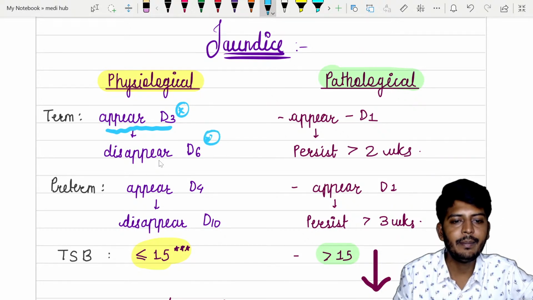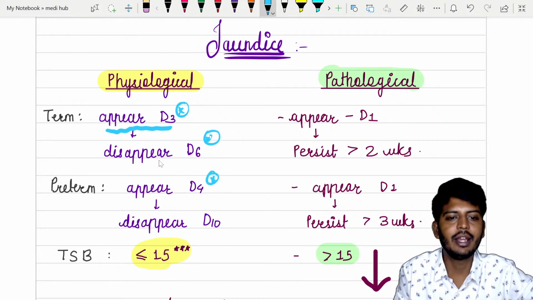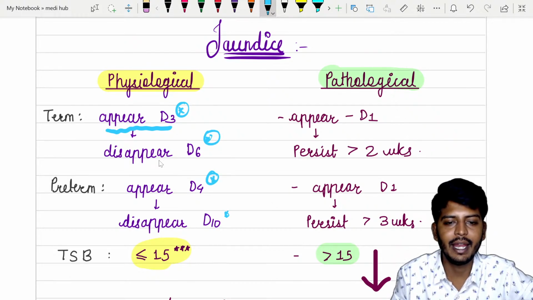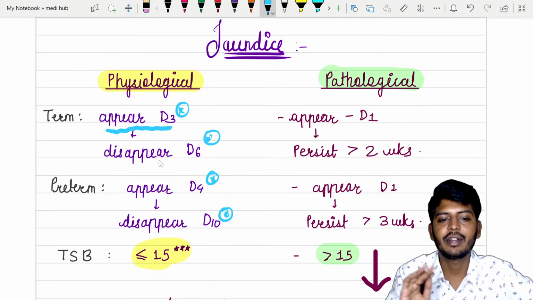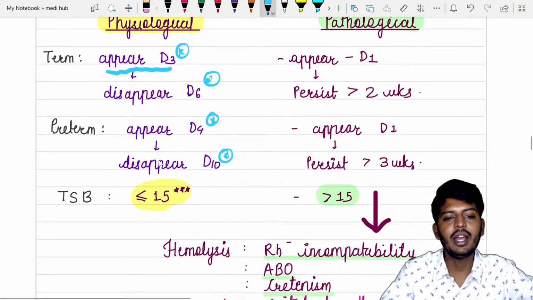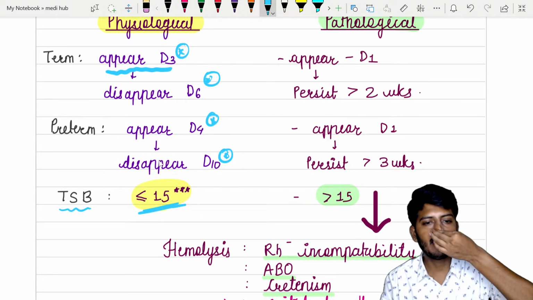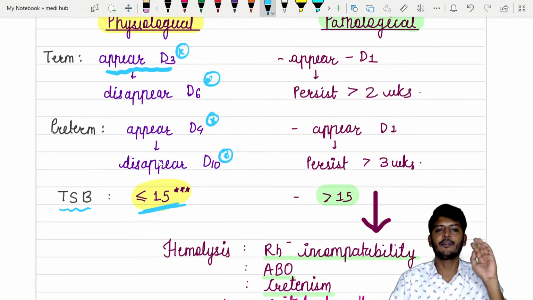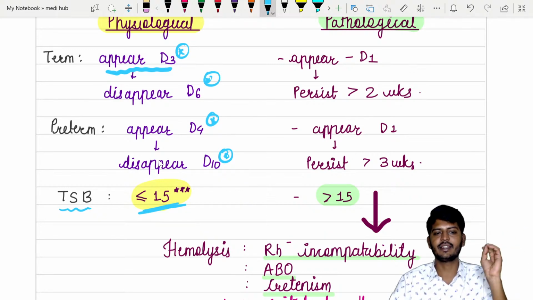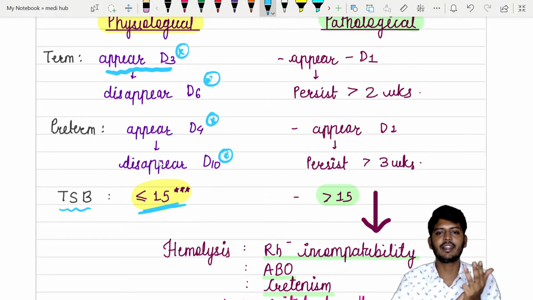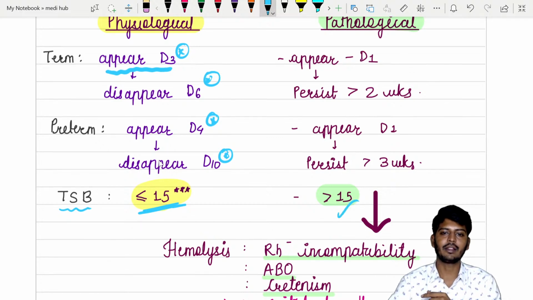Okay. If it is a preterm, it will appear on the day 4 and disappear by day 10. So again, these are what? Physiological jaundices. It will disappear on its own. So here, if you look at this, total serum bilirubin level, this is a very, very important point. Total serum bilirubin level should be less than or equal to 15. So physiological jaundice, at least remember the term, appears on the 3rd day, disappear by 6th day. Total serum bilirubin should be less than or equal to 15. If any of these things appears on the 1st day, if it persists for more than 2 weeks, or total serum bilirubin is more, that time we consider as a pathological jaundice.